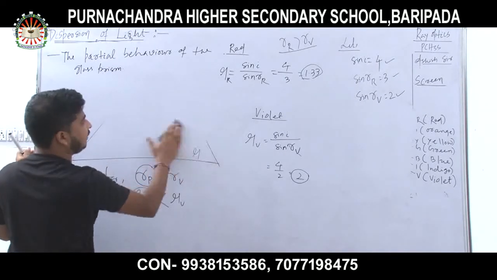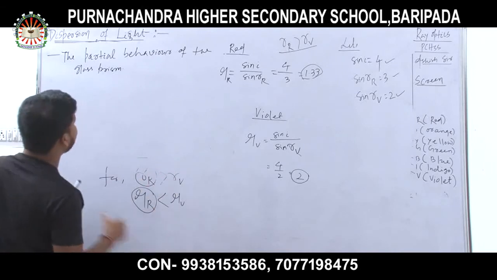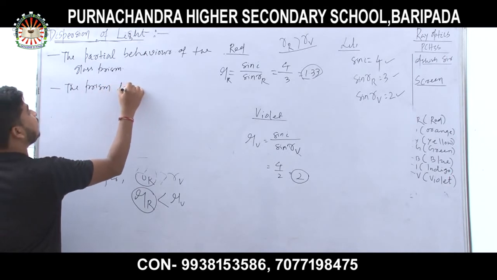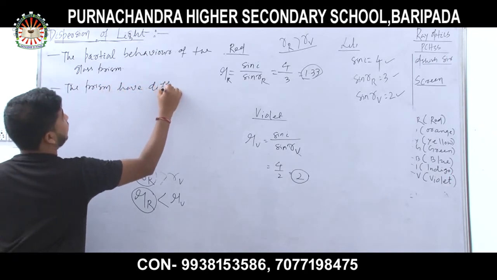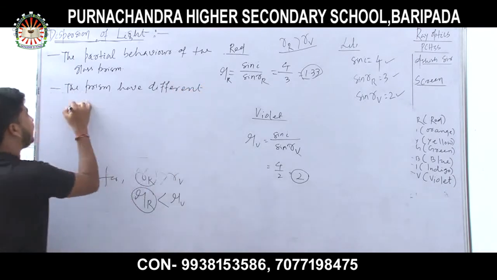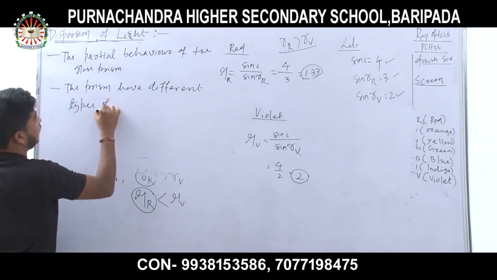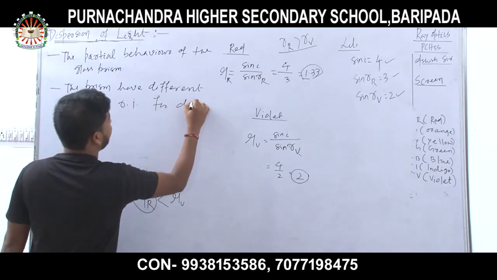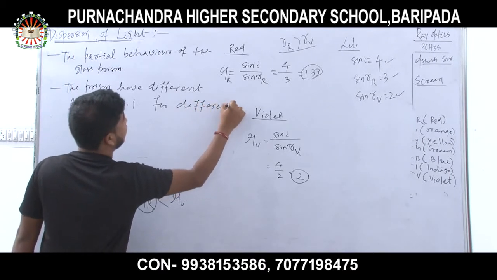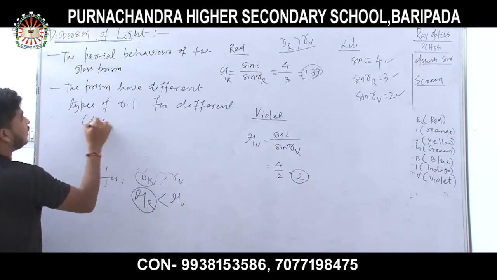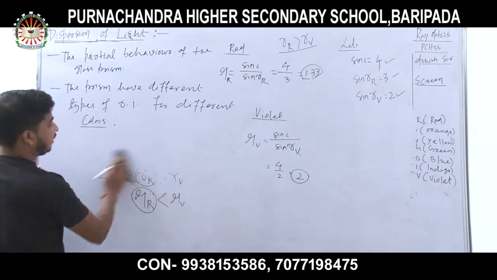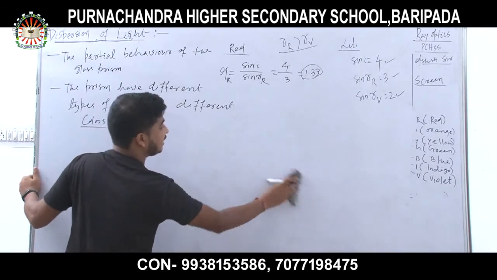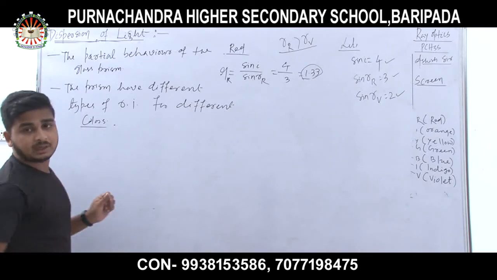For the partial behavior of the prism, the prism has different refractive indices for different colors. For 7 colors there are 7 types of angle of refraction, hence 7 types of deviation.